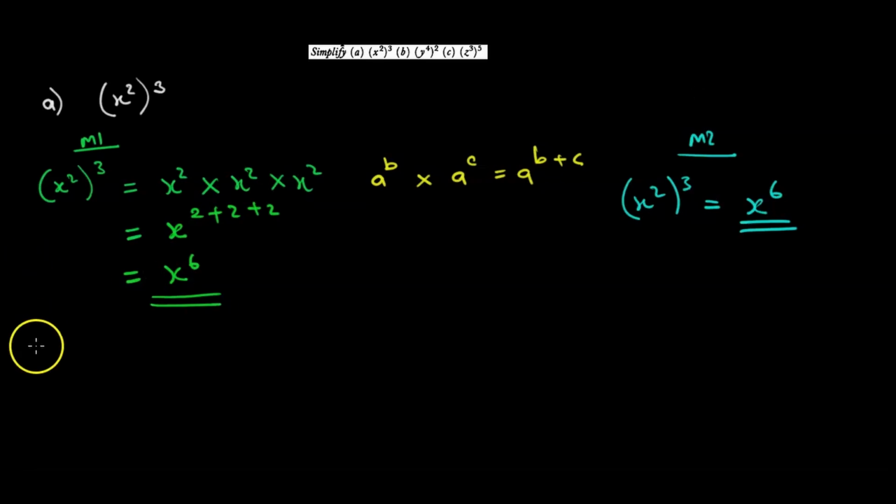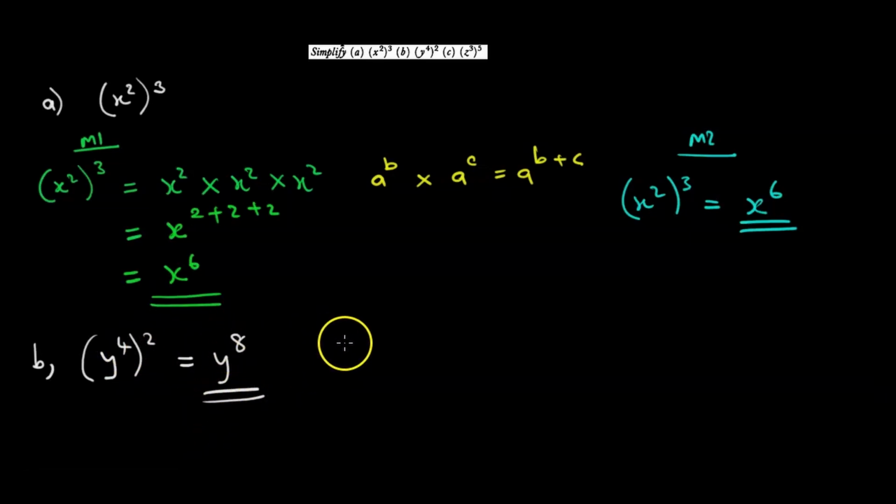Let us go straight to B. B yakanzi y to the power 4 squared. This will be equal to y. My power said they multiply 4 times 2, that is 8. That will be our answer. And per C yakati z cubed to the power 5. Our powers will multiply, so it's z 3 times 5, 15. We are done. So in a statement applying that law of indices, we go straight to our answer rather than doing it this way.